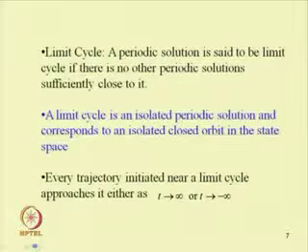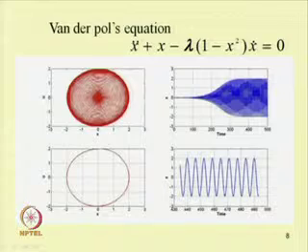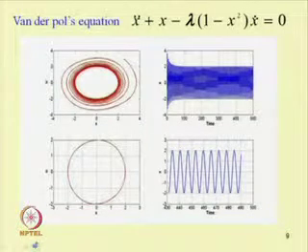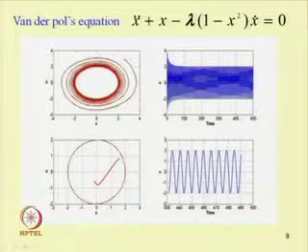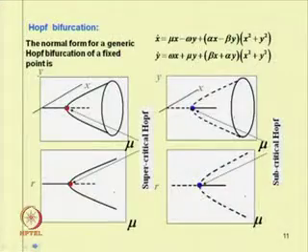We have already discussed limit cycles. A periodic solution is said to be a limit cycle if there is no other periodic solution sufficiently close to it. We have seen how in the case of the Van der Pol equation we get a periodic or limit cycle. This is a limit cycle obtained in the case of the Van der Pol equation, and we have also discussed